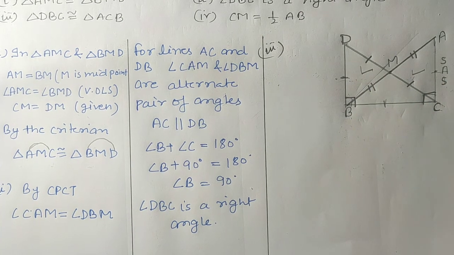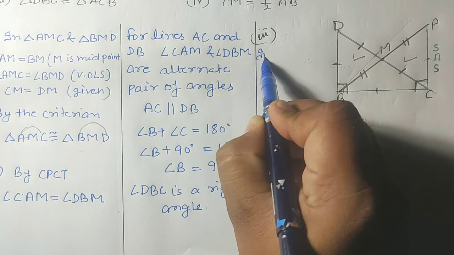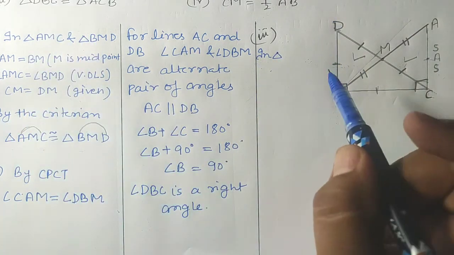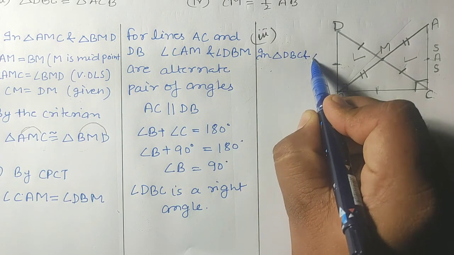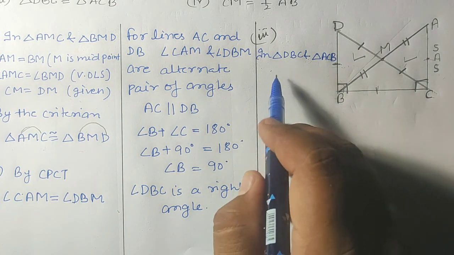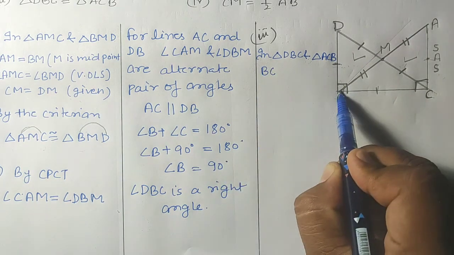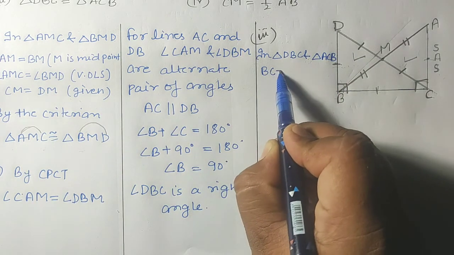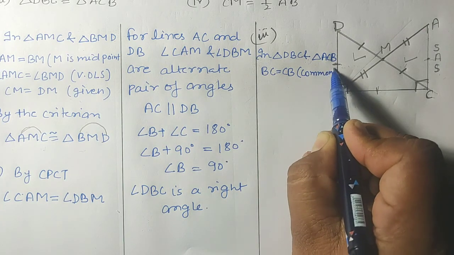Okay, so let us see students the third part. Now we are going to prove by the method of side angle side. So we'll write that in triangle DBC and triangle ACB. Okay, so in these two triangles, the first criteria is side BC. This side BC is common to this side. Okay, so both will be equal, means BC is equal to CB, and the reason is common.